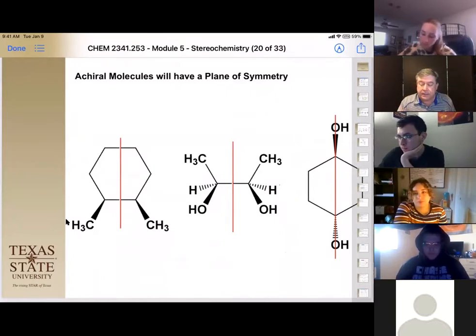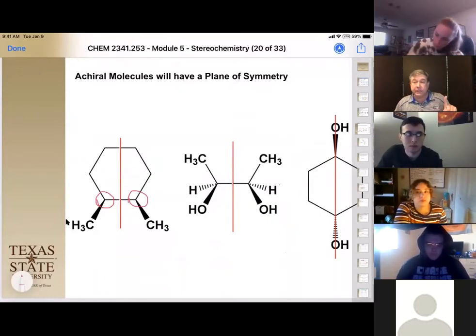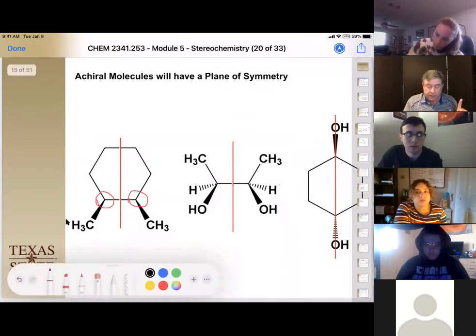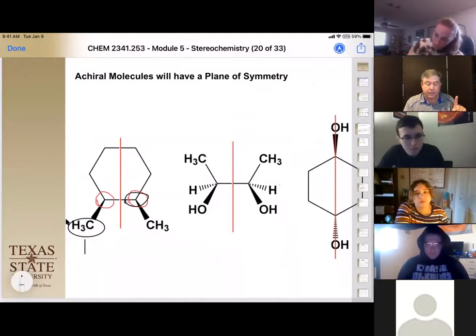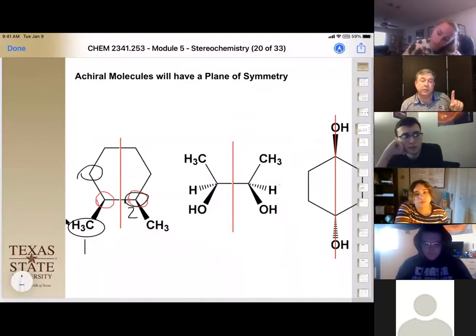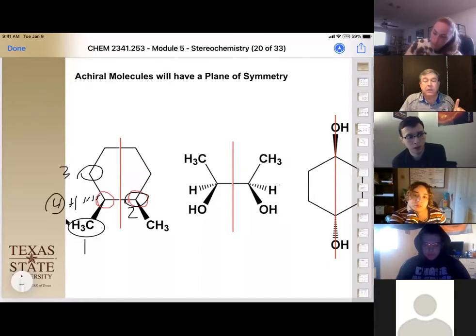And in the case of this right here, we have a chiral center here and a chiral center here. First, let me prove to you that that's a chiral center. Okay. So we have the methyl group here, which is one group. We have a methylene with a methyl group, which is a second group. We have a carbon with a carbon and two hydrogens. That's our third group. And don't forget our hydrogen sticking down here, which is our fourth group. So we have four different things bonded to that carbon. Therefore, it's our chiral center. It's the one we have to pay attention to.